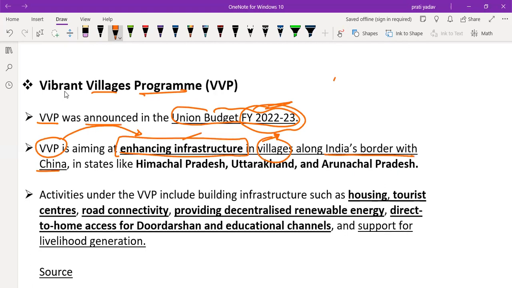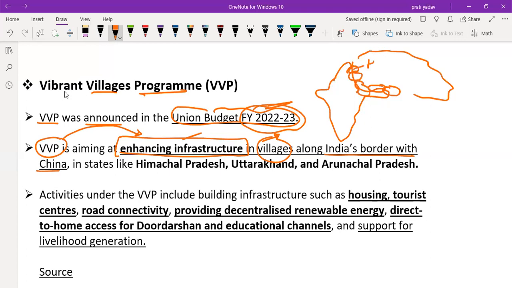When you look at the map of India, we know that China is present here. So our states like Himachal, Uttarakhand, then Assam, Arunachal Pradesh. This one is Nepal, so this is not our own country.